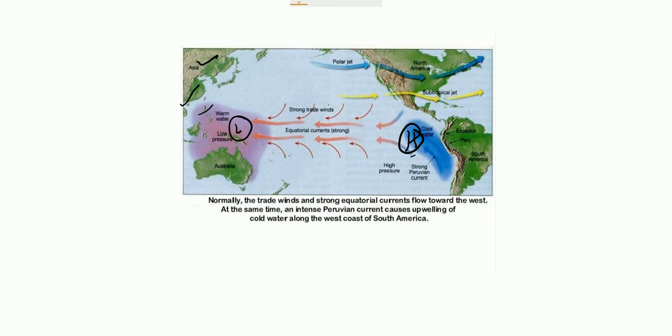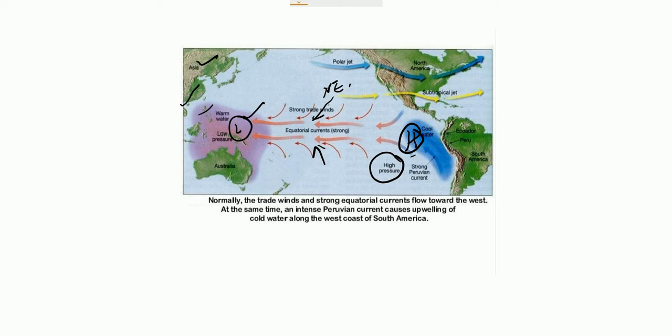And because of that, all the conditions are normal, and here we find very strong trade winds. This is the northeast trade winds, and this is the southeast trade winds. So this is the normal situation. We find high pressure here, we find low pressure here,